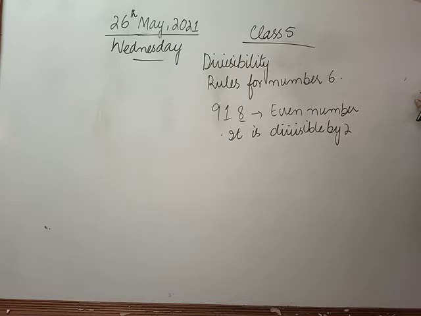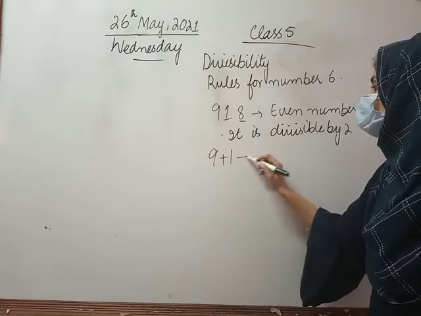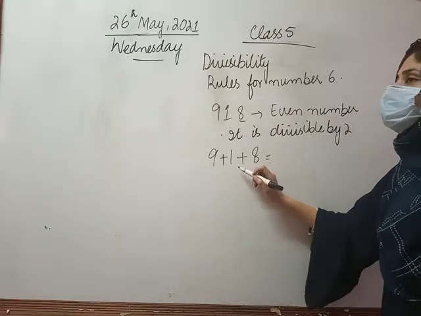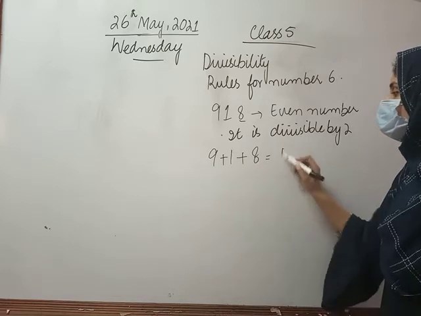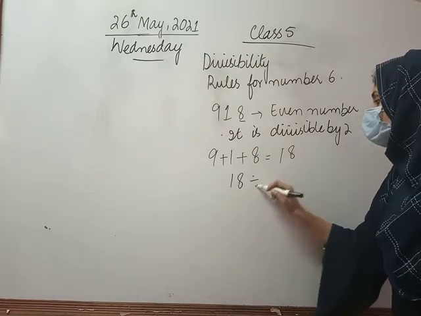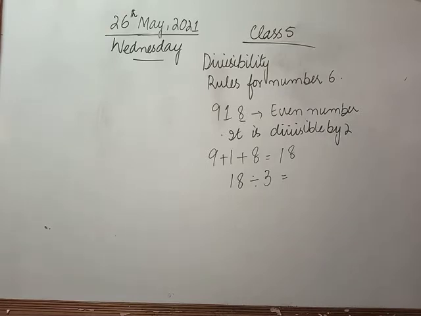Now the second rule is to check its sum, whether the sum, which is 9 plus 1 plus 8, is divisible by 3 or not. Fine. So उसके लिए क्या करेंगे? 9 plus 1 is 10 and 10 plus 8 is 18. Now the sum is 18. Now we will check is it divisible by 3 or not. If it is divisible by 3, we can write the given number is divisible by 2 and 3 also.